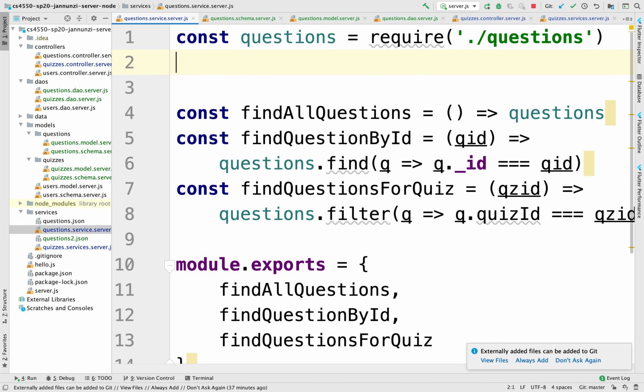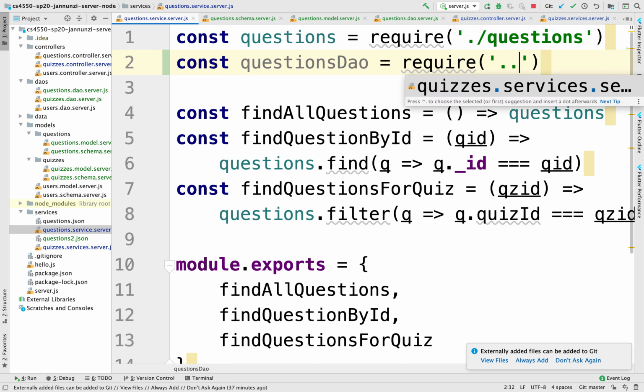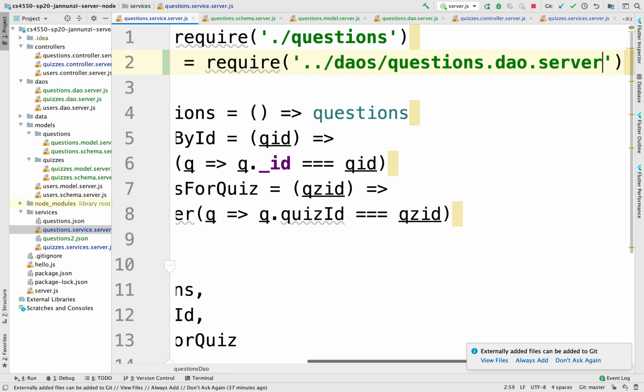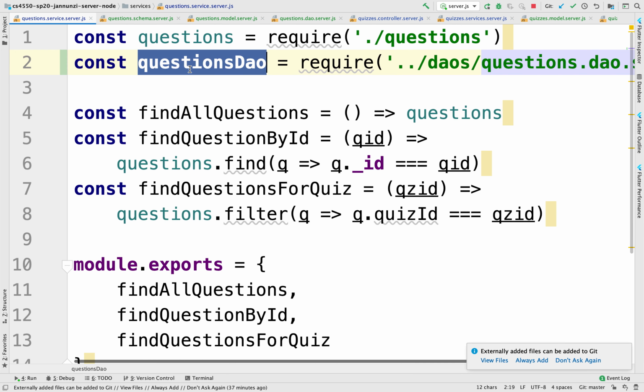So let's load the DAO. So this will be questions DAO. Let's require it. So we're going to go up one to DAOs and down to questions DAO. There we have it. And let's rewrite this find all questions in terms of the DAO now.